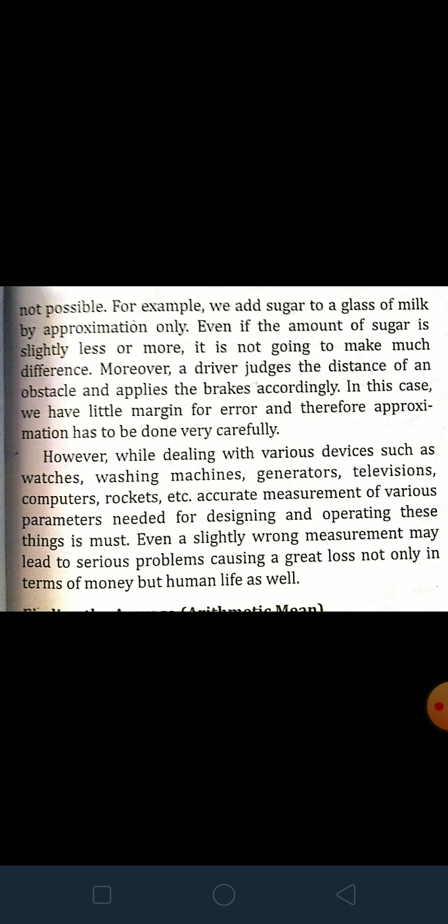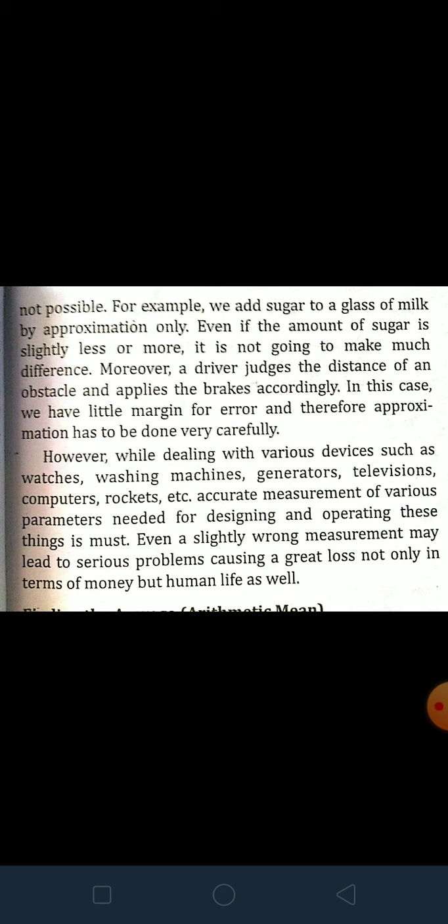So, children, in every case approximation is not appropriate. We cannot guess in every type of thing. It depends upon the situation and the things where you are using the approximation method or the accurate method. Electronic devices like watches, washing machines, generators, televisions, computers, rockets, etc., need accurate measurement.